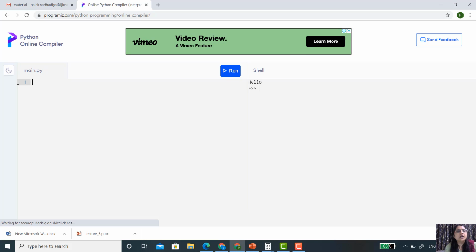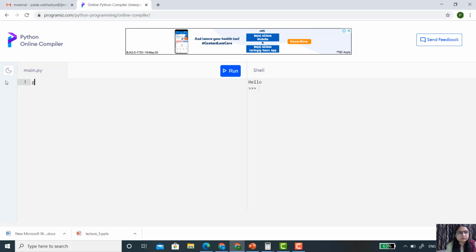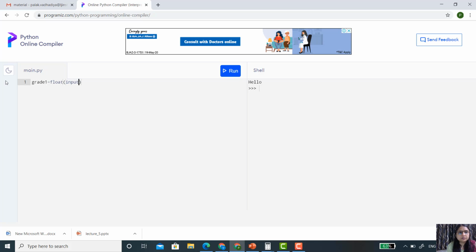Now we know that in our code we require two grade values, grade 1 and grade 2. So the first variable I am taking is grade 1, equal to float, and then input.